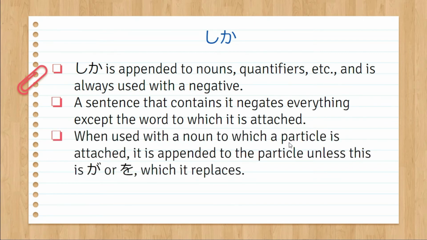When used with a noun to which a particle is attached, it is appended to the particle unless this is ga or o, which it replaces. So that means if there is already a particle existing in the sentence, you just attach it. But if the particle is ga or o, we replace it.